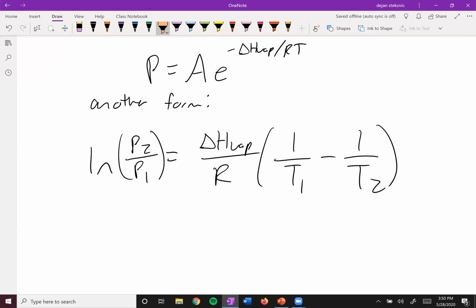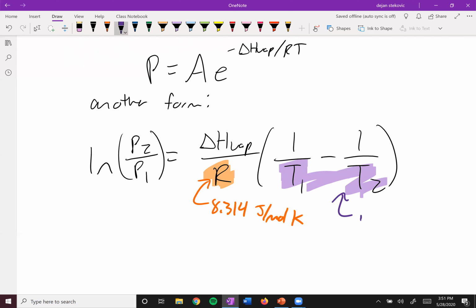Sometimes you'll see different forms. You'll see P1 over P2, and then maybe there's a negative in front of the natural log. And sometimes you'll see the T1 and T2 flipped as well. There's multiple ways to correctly write the equation, and as long as you plug it in correctly, you'll get to the right answer. So just some things. R is your gas constant, but you want it in terms of energy, so it's 8.314 joules per mole Kelvin. And the other thing you want to pay attention to is that these temperatures must be in Kelvin. You cannot have these in degrees Celsius.